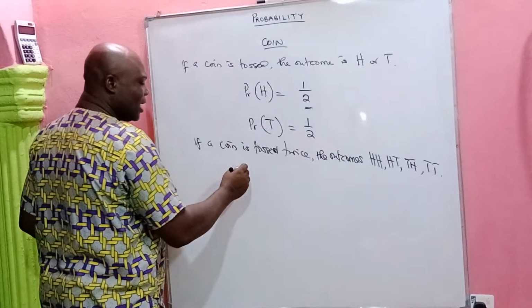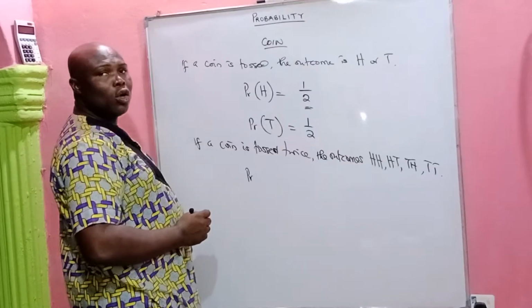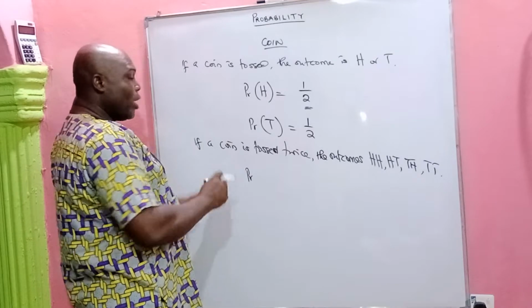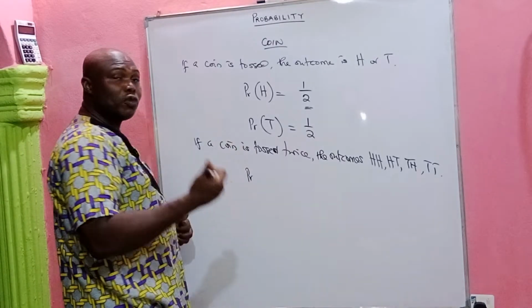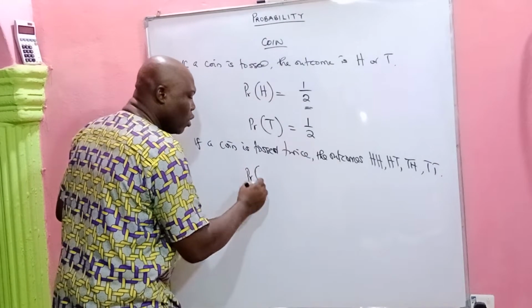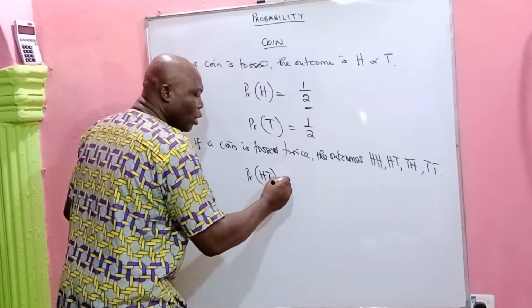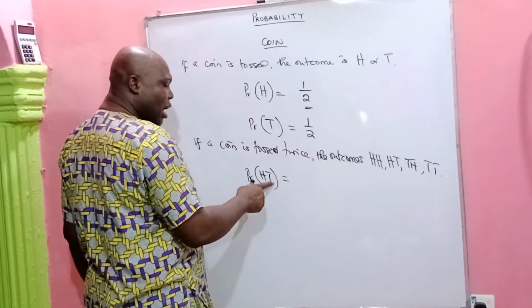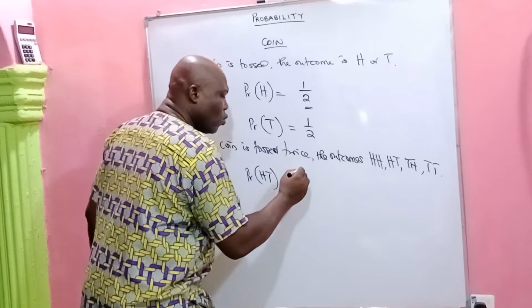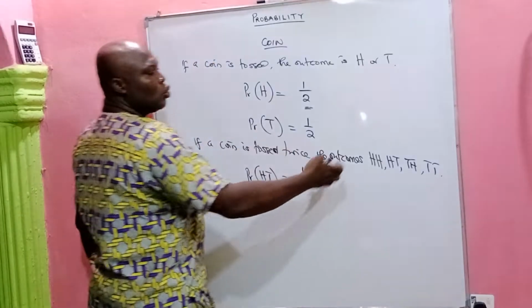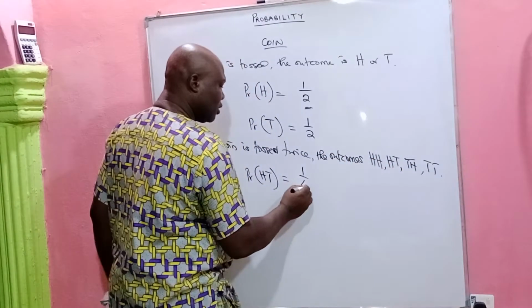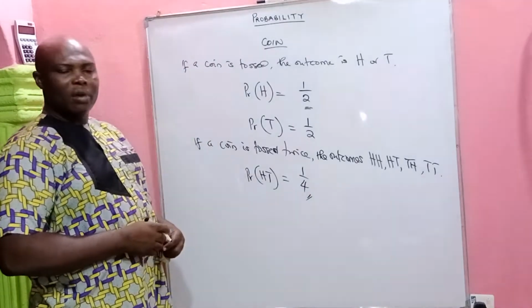Now, what is the experimental probability that in a single toss of 2 coins, the outcome will be a head tail? The number of required outcomes, head tail, is 1 outcome all over total possible outcomes, which is 4. So you have 1 all over 4.